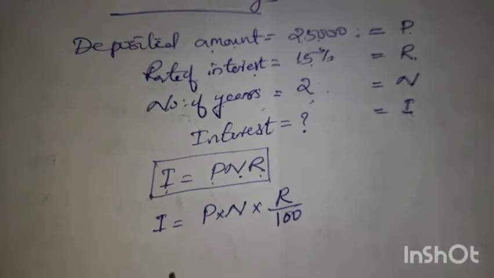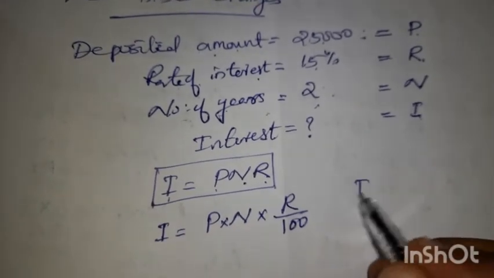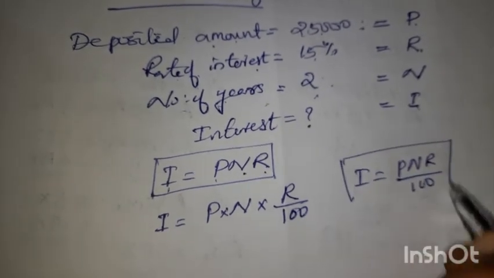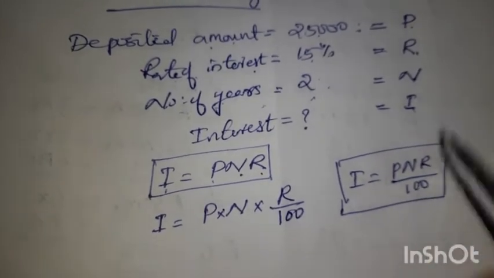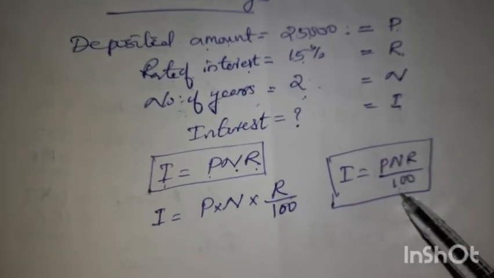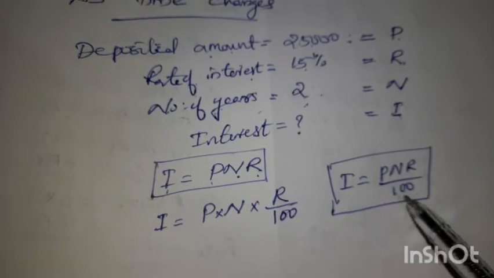So the final equation is I is equal to PNR by 100. 100 will come because this is the percentage, that's why it is R by 100.